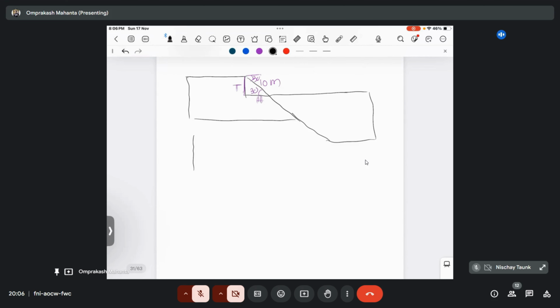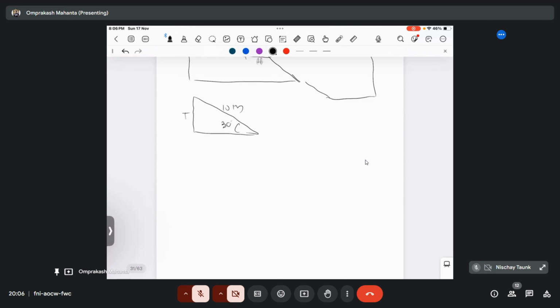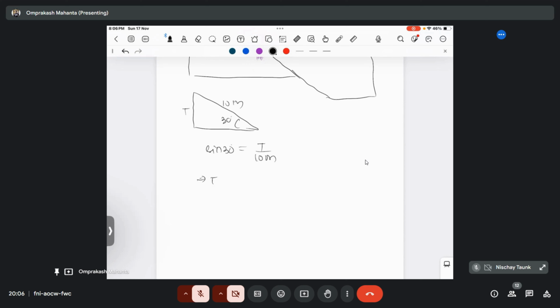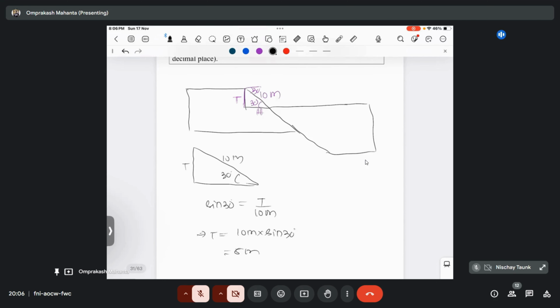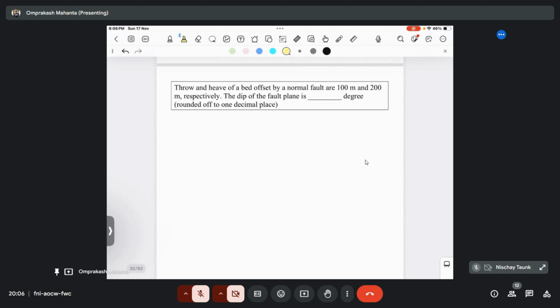So if I draw this triangle below, the theta angle is 30 degree. This one is your 10 meter, and this is your throw. It is basically showing the relationship between P and H, which is shown by sin theta. So I can write sin 30 degree equals P by H, that's T by 10 meter. So T will become 10 meter into sin 30, which will give you 5 meter. Remember that throw is the vertical displacement and heave is the horizontal displacement. So the answer for this question will be 5 meter.